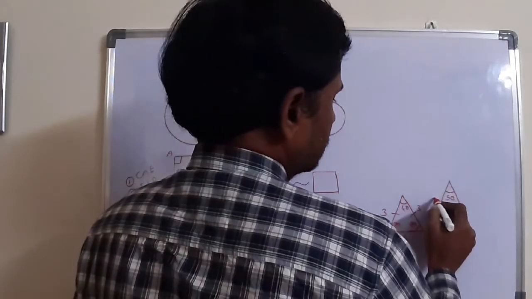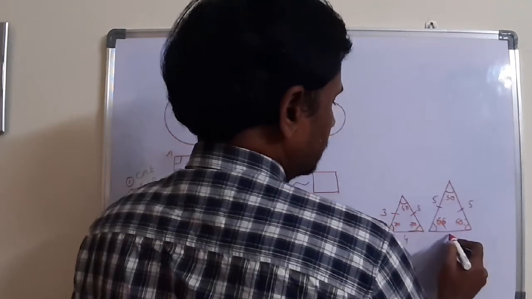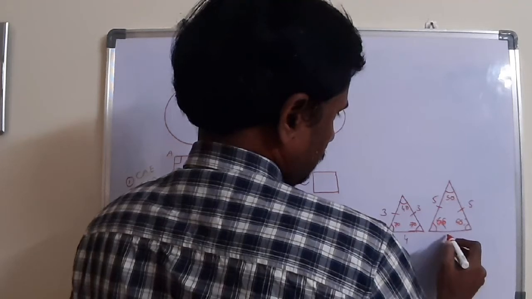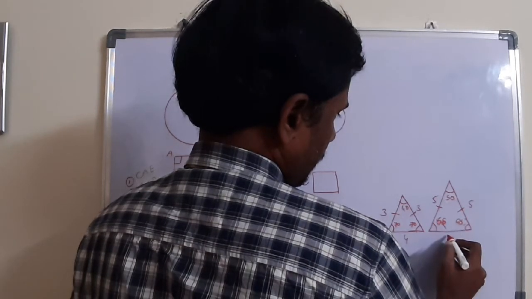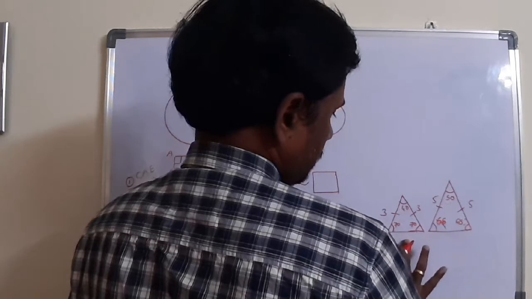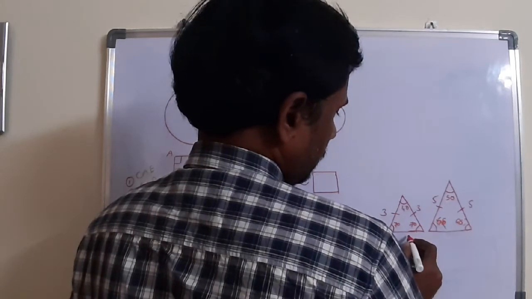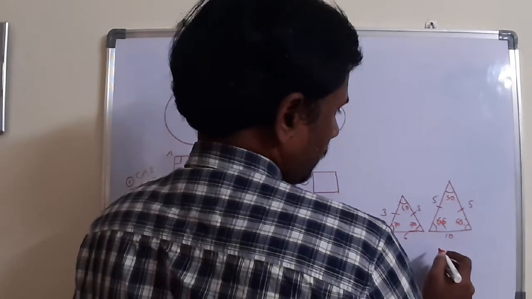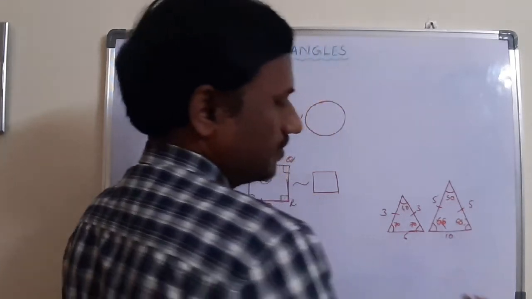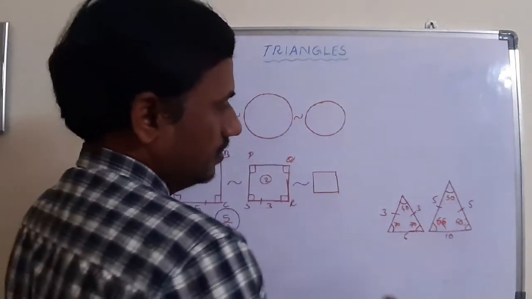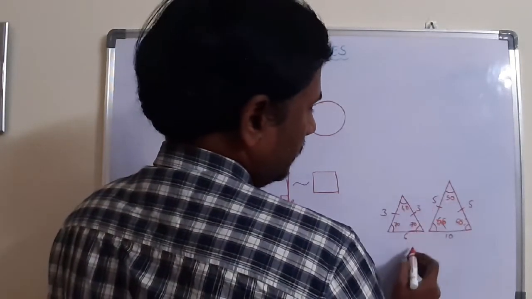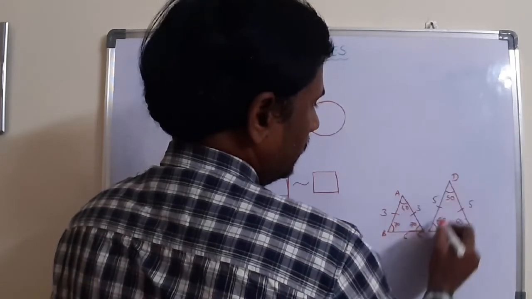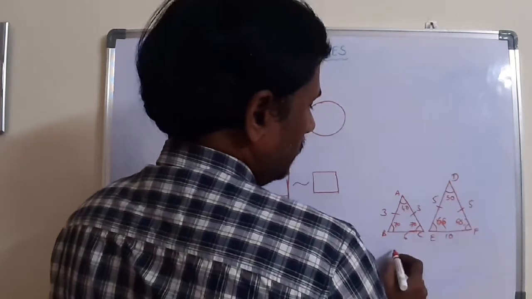And I am taking this as 5 and 5. Instead of 4, better I take 6 and 10. If you observe, suppose I take the ratio between the sides, with triangles A, B, C here and D, E, F here.